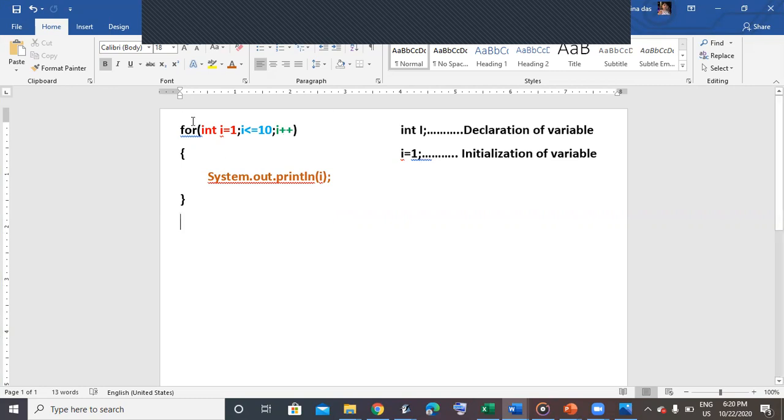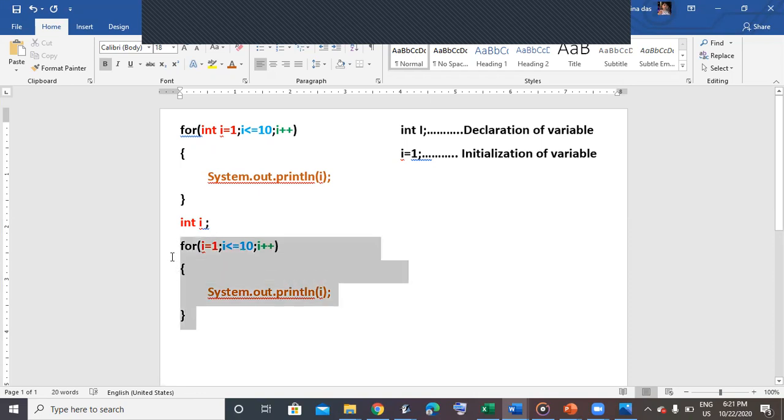Now you can see over here the declaration and initialization both I have done in the for statement, and then I have my test expression I less than or equal to 10 and I plus plus is my update expression. Now the same program, I can do my declaration outside also. So I'm declaring my variable outside, and I'm initializing the variable inside the for loop.